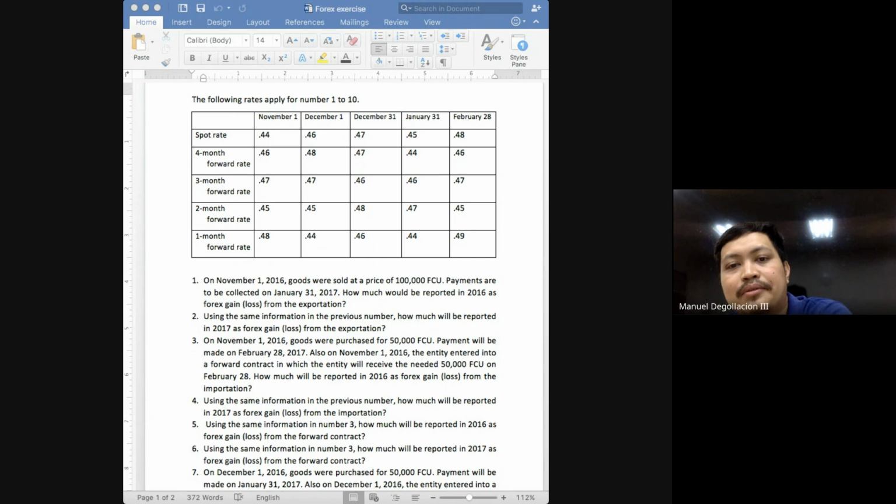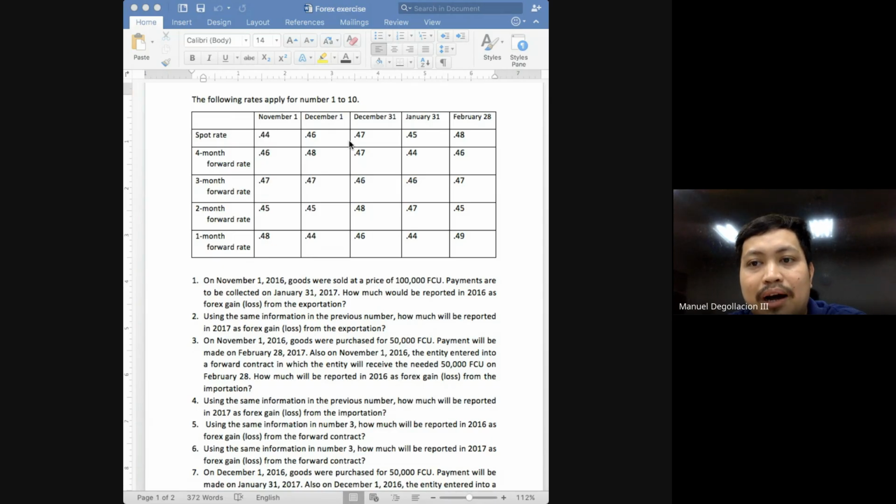How much is the February 28 spot rate? 0.48. Shouldn't we just use this number, class? After all, our goal is to use the estimated spot rate on February 28. The problem already gives you the spot rate on February 28. Why are you still using the 0.46?